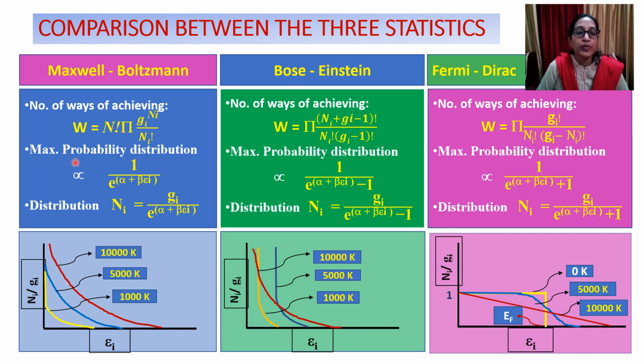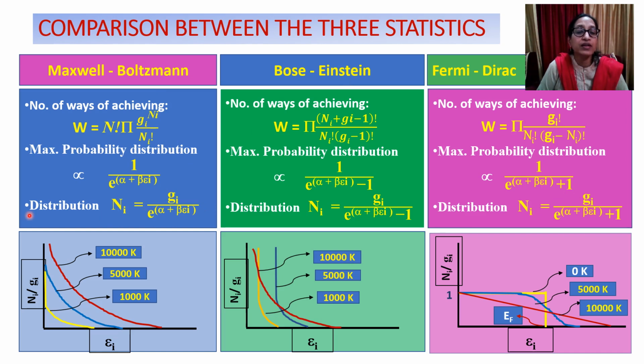Now the maximum probability distribution is proportional to 1 upon e to the power alpha plus beta Ei in case of Maxwell-Boltzmann. In case of Bose-Einstein, we have an additional -1 term in denominator, and in Fermi-Dirac we have an additional +1 term in the denominator. So we can write a general equation by just putting plus gamma over here. In this case, the gamma will be equal to 0. Here gamma will be equal to -1, and here gamma will be equal to +1.